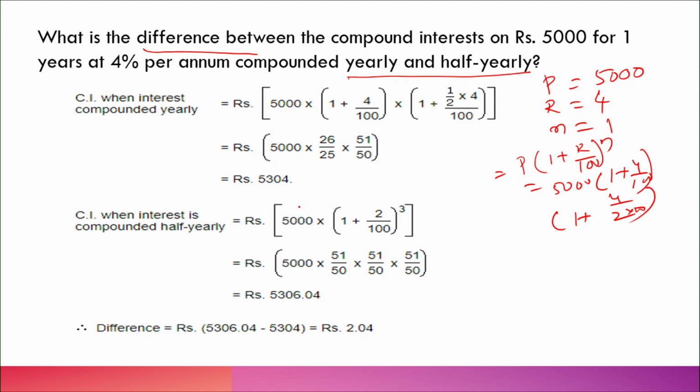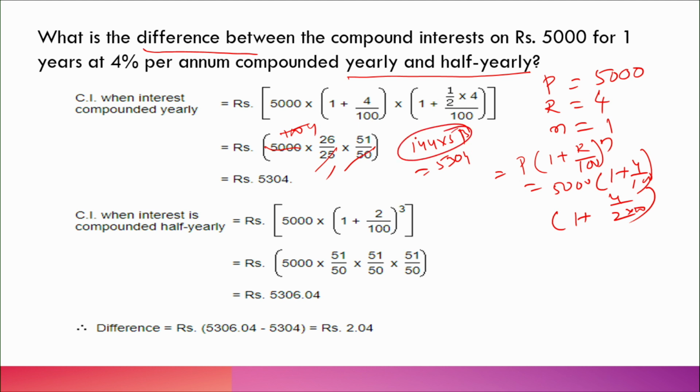So, 5,000, 4 ones are 4, 25 means 26 by 25. When you simplify, this is 4 by 200, or simply 2 by 100, 1 plus 1 by 50 is 51 by 50. So, 26 by 25 and 51 by 50. Now, you can calculate it easily. So, 25 times 50 is 1250, 5,000 divided by that is 4, 26 times 4 is 104, times 51 is 5304.